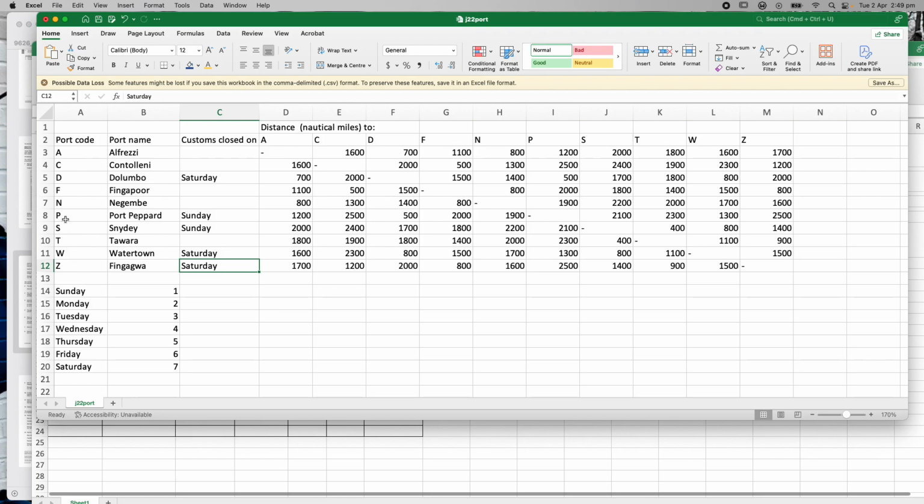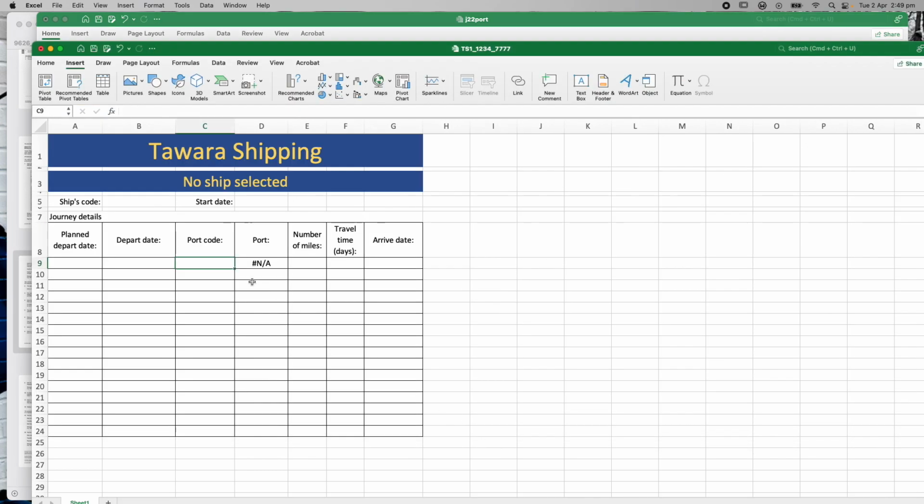So let's use a port. Let's use port P, Port Papad. I'm going to use that as my example port because it's closed on a Sunday. So it makes it more difficult and we can check for the errors, right? So let's go to our port code here and I'm going to put in port P. Don't need any of that, just the P. Right, Port Papad, so that works.